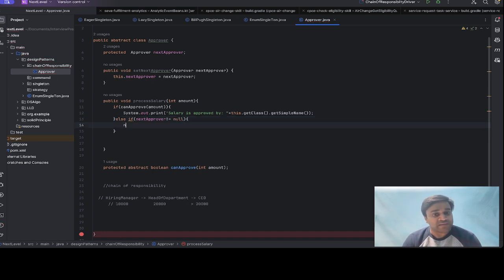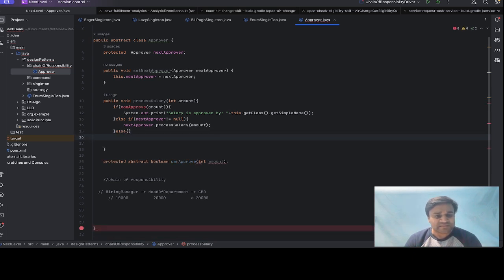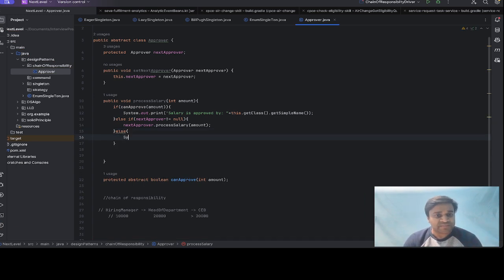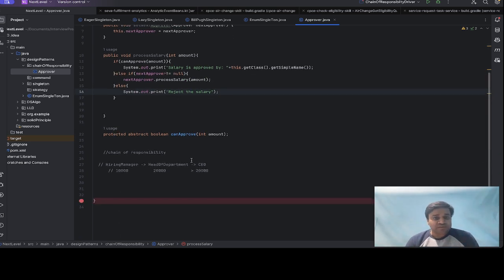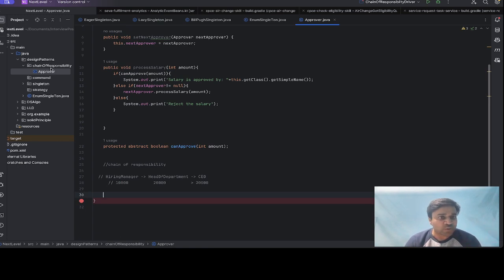If it is not null, what we'll do, we will call the processSalary for the next approval. Else we will simply reject the salary. Okay, so this is our base class. Let's quickly make its concrete classes.